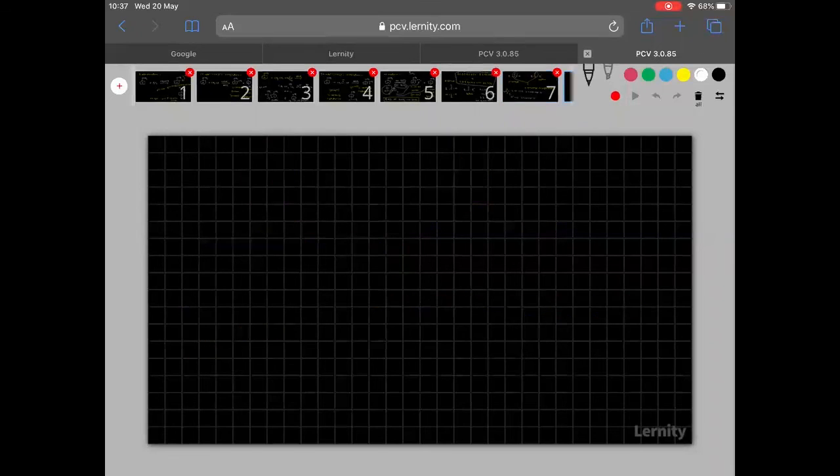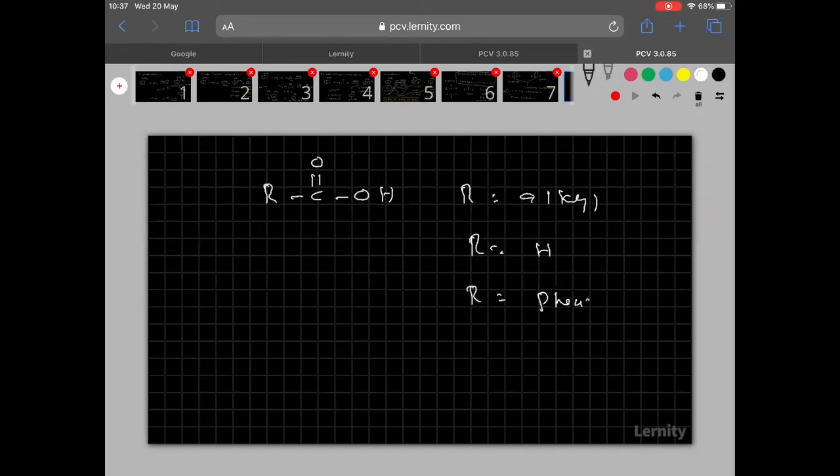Then what about the acids? Look here, the general formula of carboxylic acids is RCOOH. What is R here? R may be alkyl, R may be hydrogen, and R may be phenyl also. Now, the nomenclature of aldehydes, ketones and acids, that we are going to see in the next class.